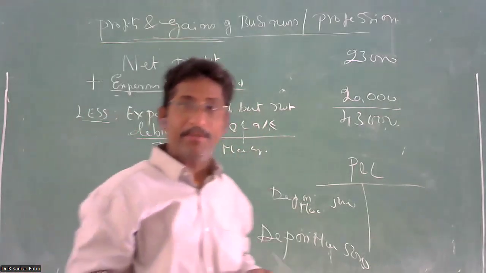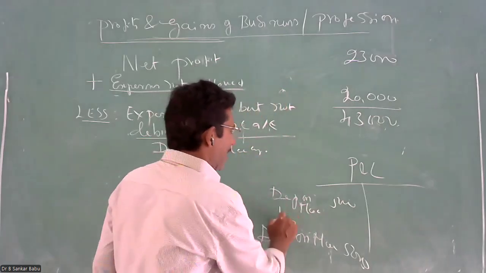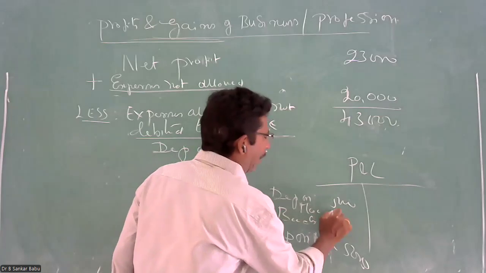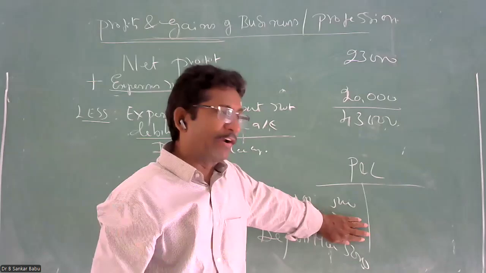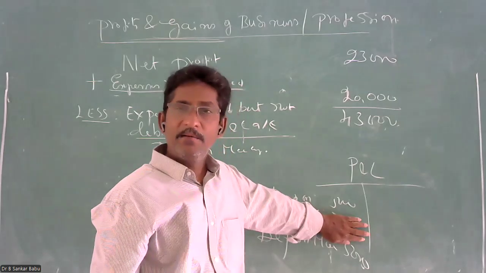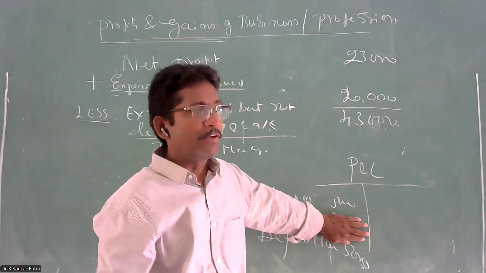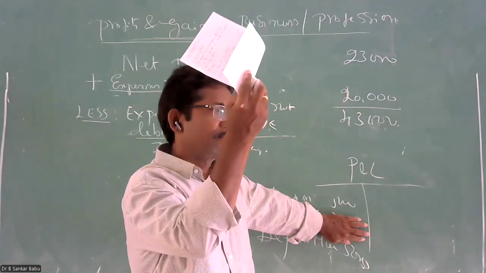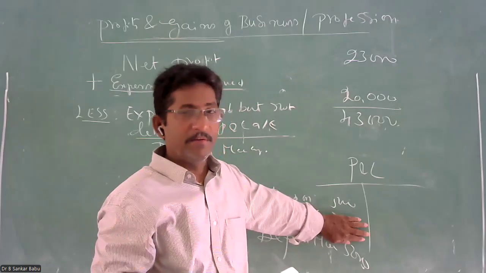Bad debts, for example. Bad debts is a business loss. Compulsorily, the bad debts need to be entered in your P&L account by your accountant, 2,000. But your accountant has not entered it. What happened? When you didn't debit the 2,000 rupees in your P&L account, your profits went up. That is not a real profit. It is a manipulated profit.